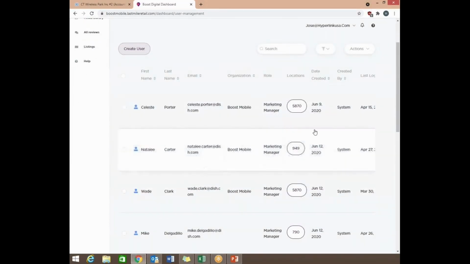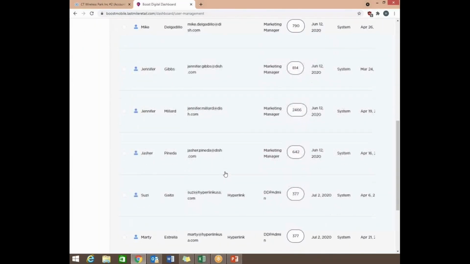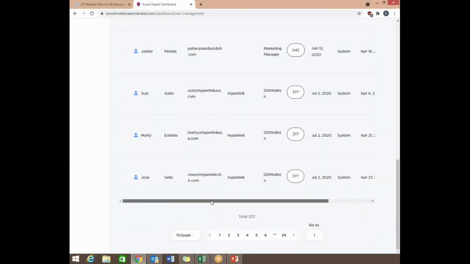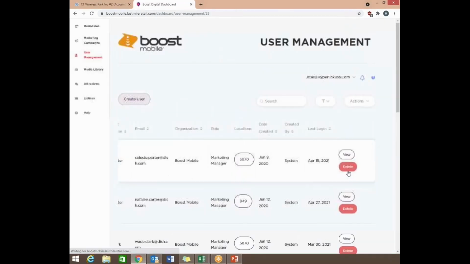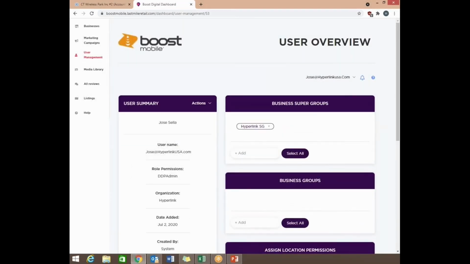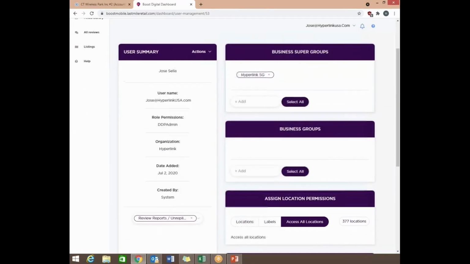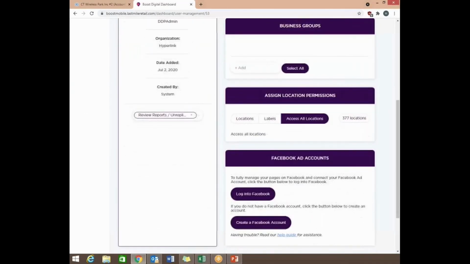you see these. If you want to edit or change or do anything else with a user, you can see them all here, and you could just simply go to the right. As you scroll to the right, you can view it or delete it if needed, if the person is no longer working there. What I'm going to show you, which is very important to do, is once you create a user, don't forget to go in and view and add the location, so where this employee is going to be working, so they have access to post on your behalf for your stores.